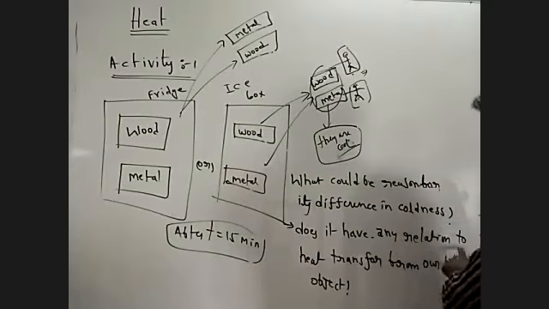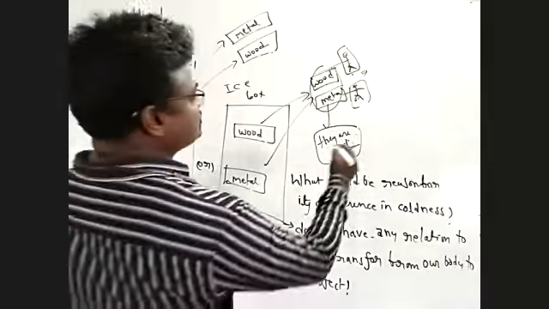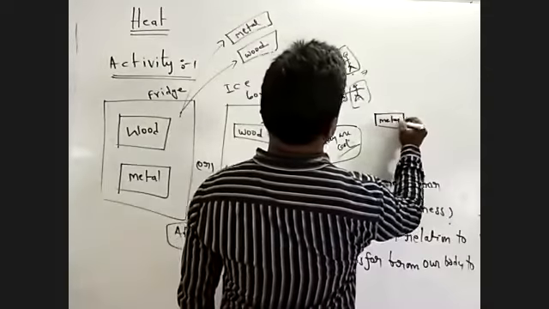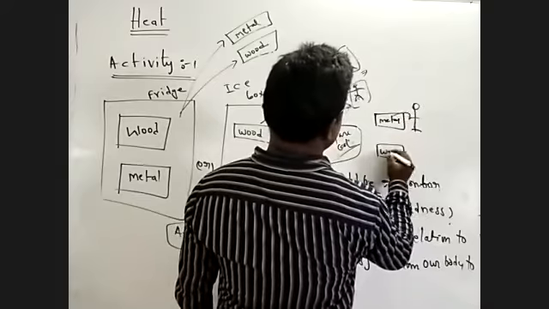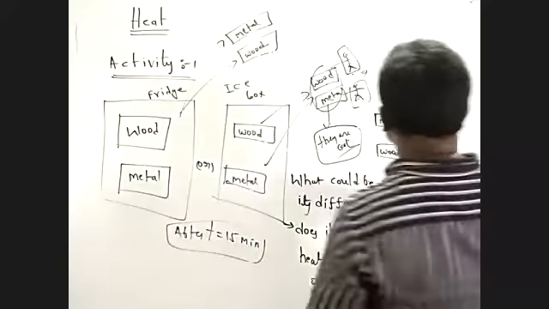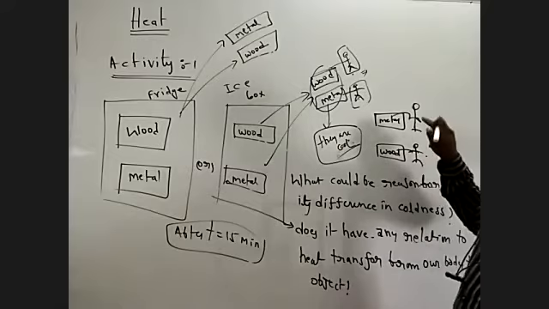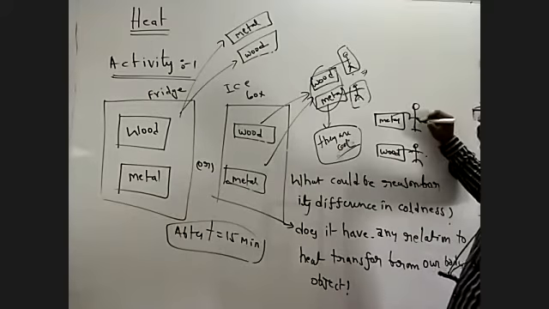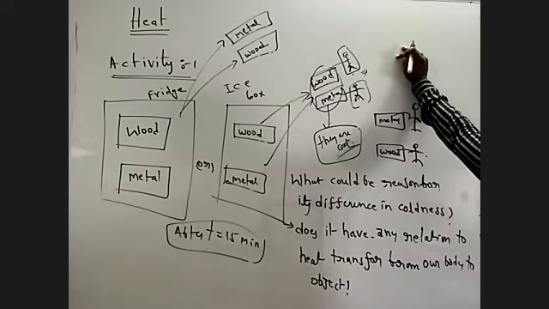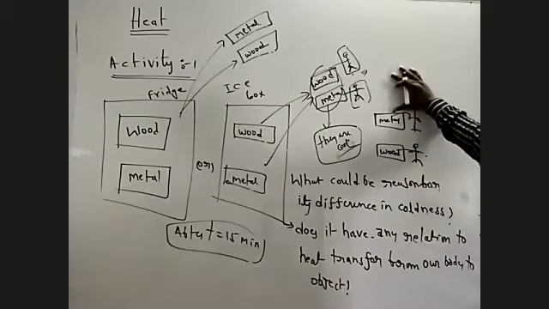Does it have any relation to the heat transfer from our body to the object? For example, your friend is touching this metal and this wood. Here, metal feels cooler than the wood piece.